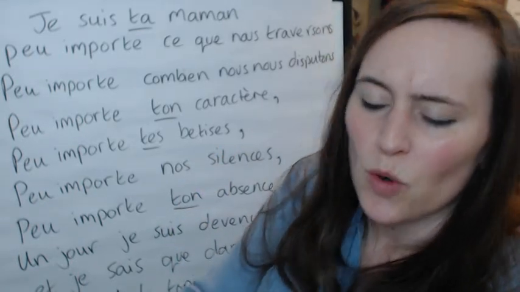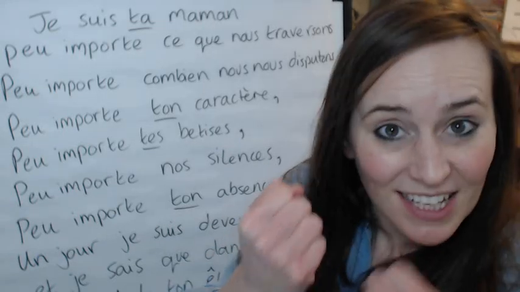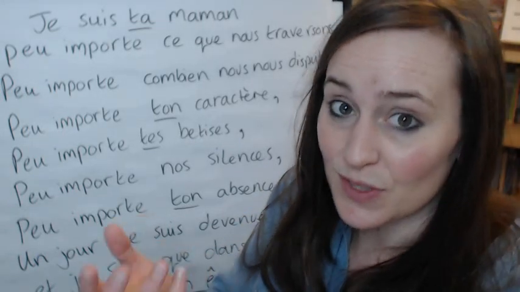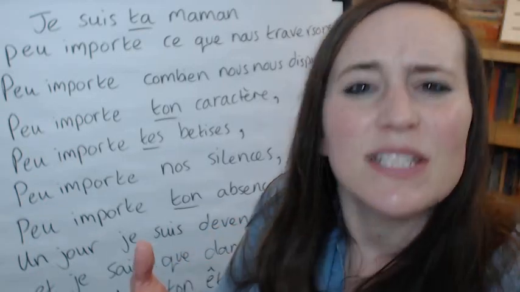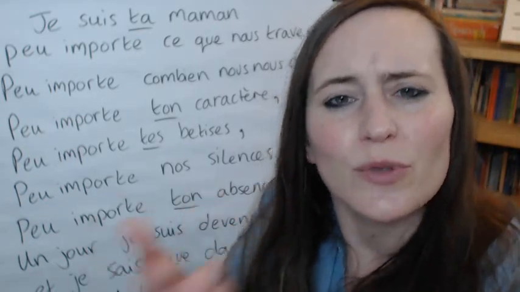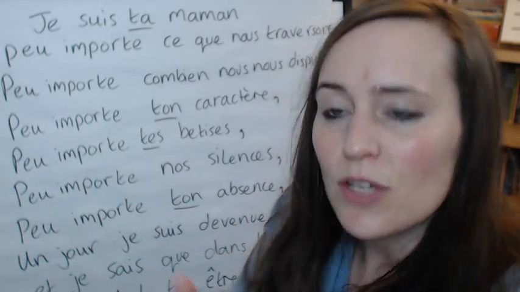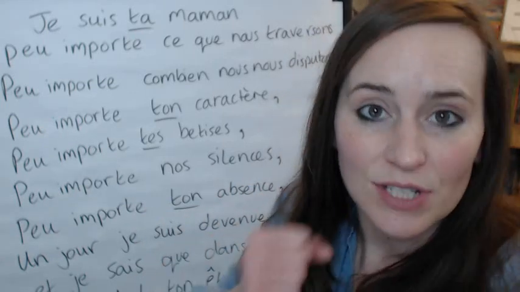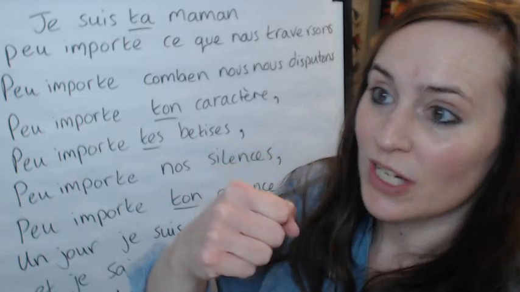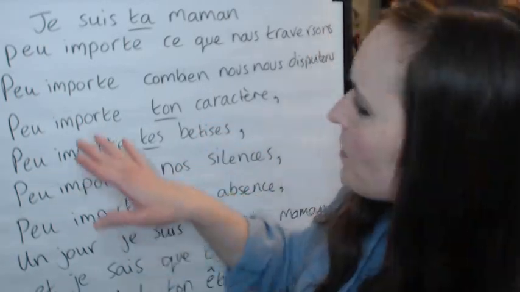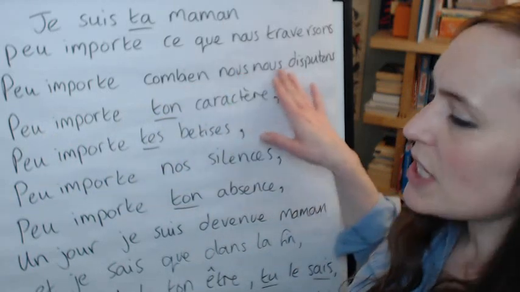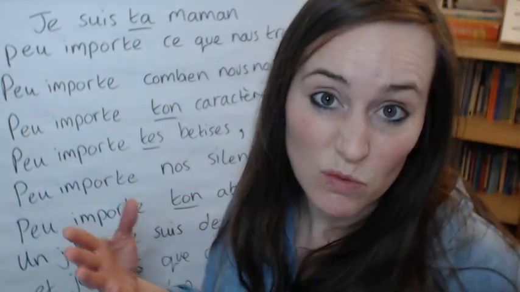Fight isn't always, like physically fighting isn't always se disputer. That's more kind of like to have a dispute, you know, to have like a verbal dispute. You might have se battre, which is battre is like to battle or to hit, to fight physically, so it's slightly different. So no matter how much we argue, for example.